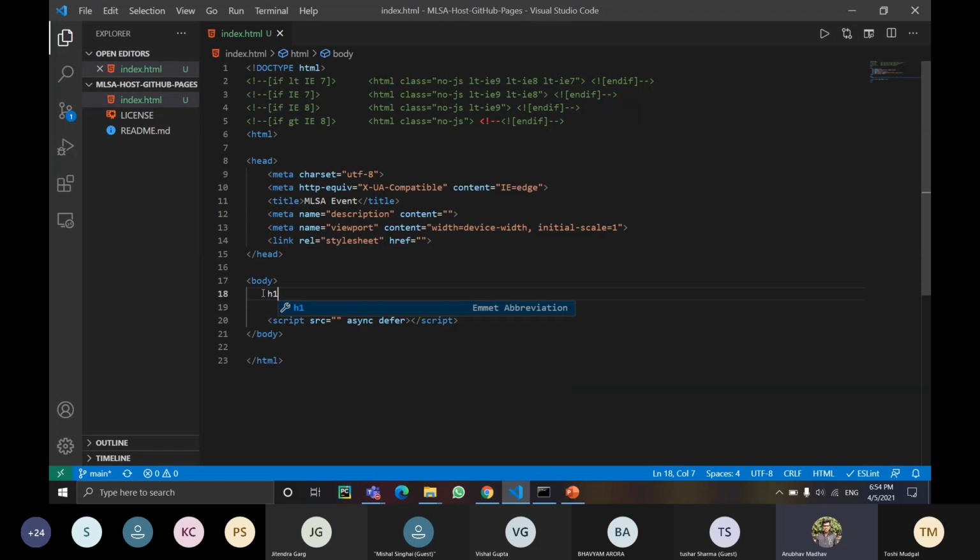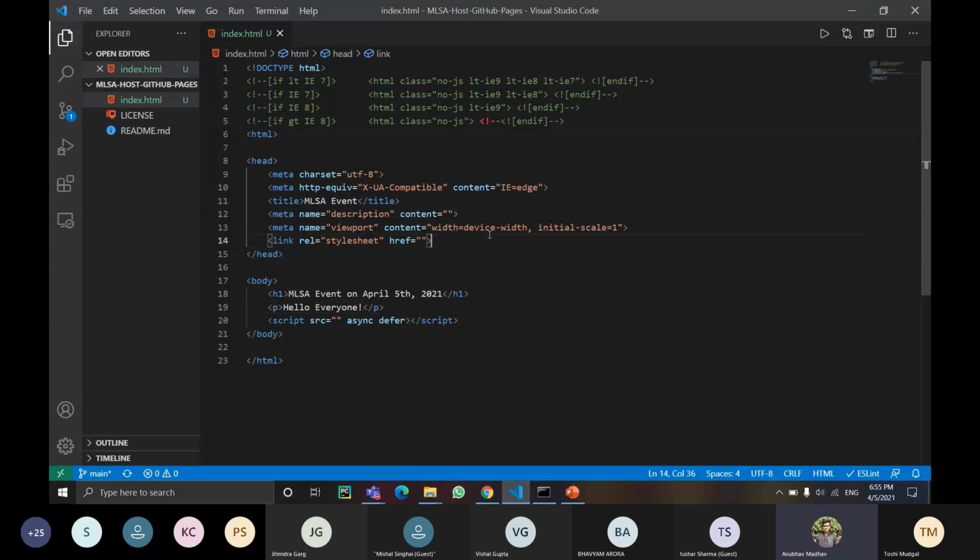Many of you might know that h1 is a heading tag in HTML. Let's say MLSA event on April 5th, 2021. And I will also add a paragraph tag. I will write hello everyone.